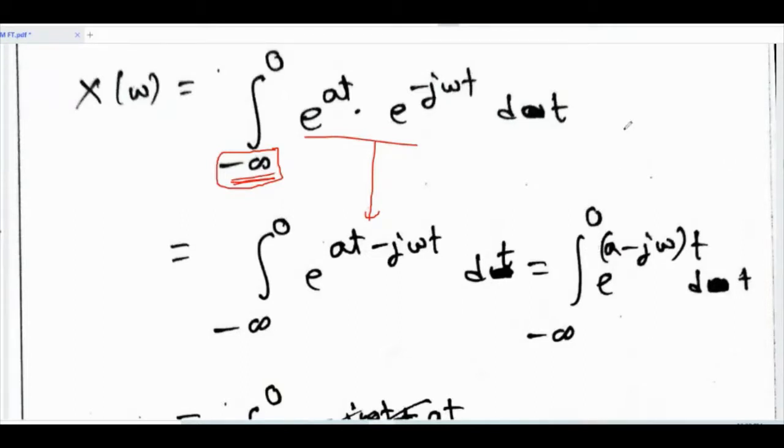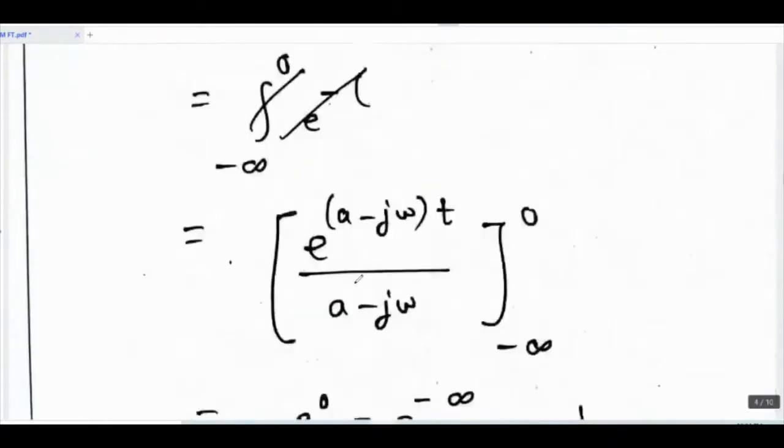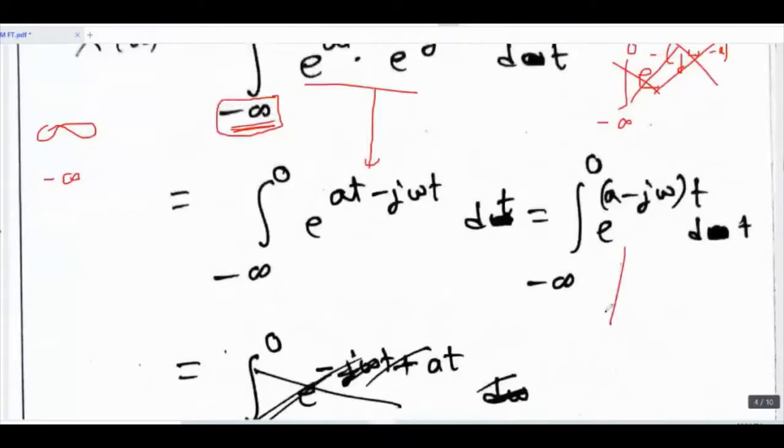No one would write it like this: integration from minus infinity to 0 of e raised to the power minus, taking common, j omega minus a. If you write it like this, then your answer will be infinity, which is incorrect. So whenever one of the limits is infinity, take the minus sign common from the exponential. When one of the limits is minus infinity, don't take the minus sign common. After this, solve this integration.